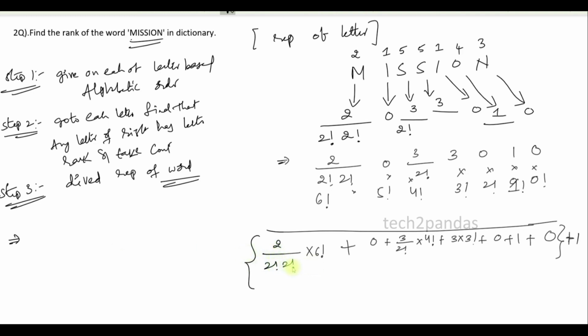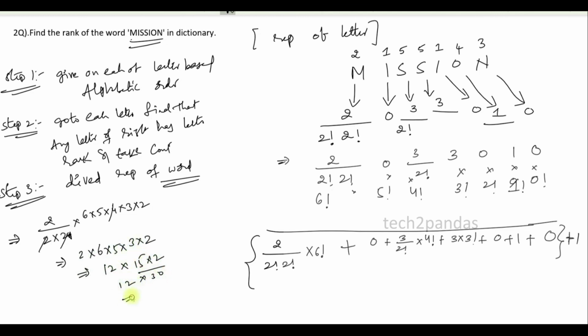We can write 2 by 2 factorial into 2 factorial into 6 factorial as 2 by 2 into 2 into 6 factorial. 6 factorial can be written as 6 into 5 into 4 into 3 into 2. So 2 2s are 4. So 2 into 6 into 5 into 3 into 2. So 12, 5 3s are 15 into 2. So 30 into 12, 360. So this answer is nothing but 360.